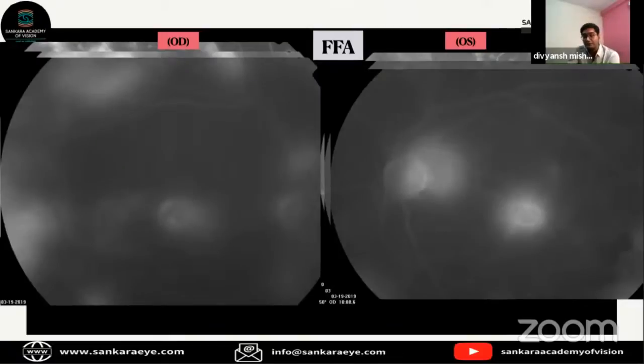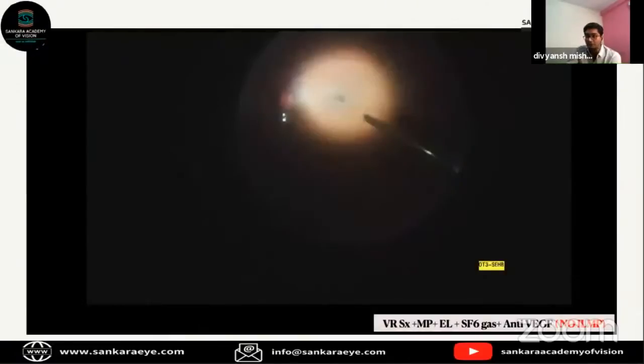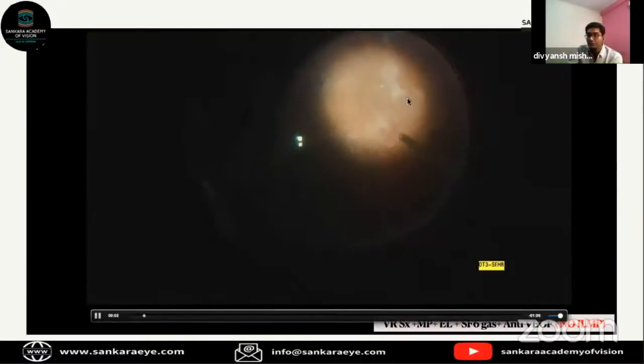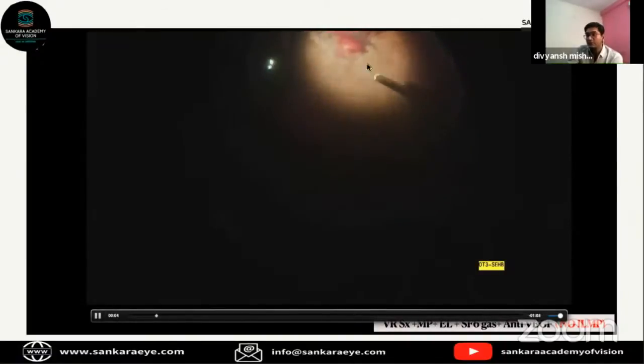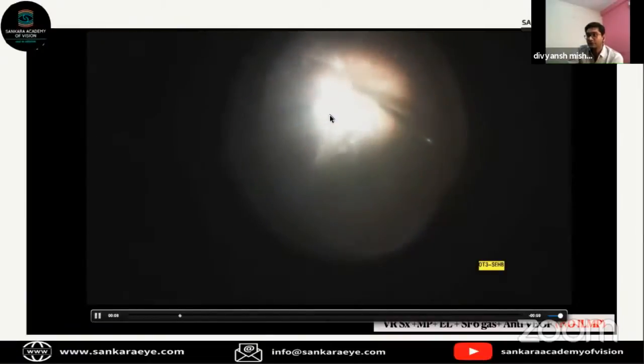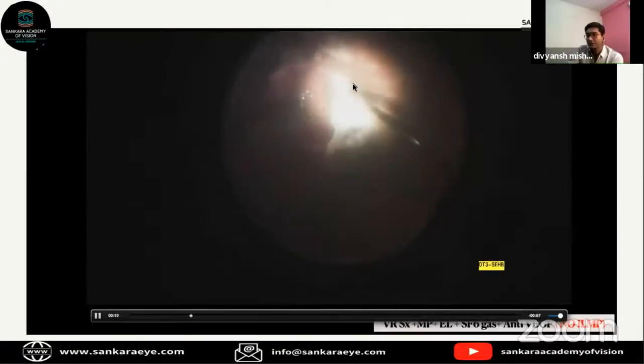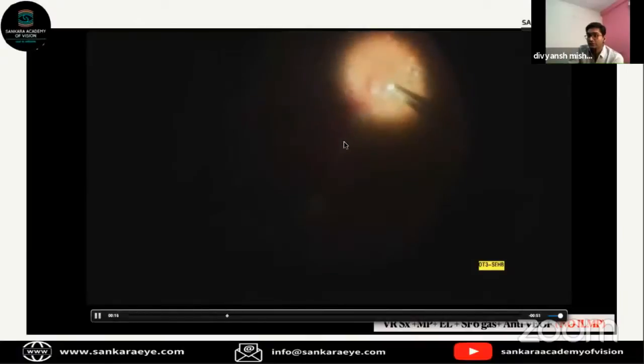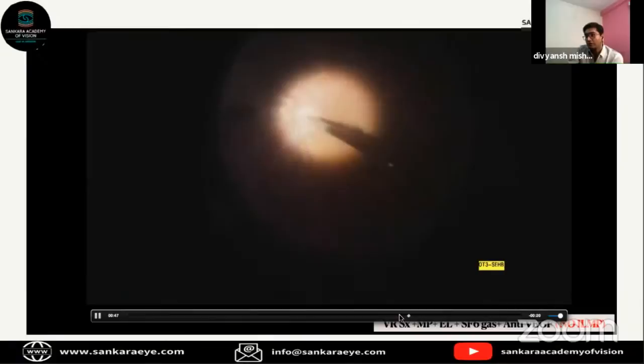So considering that the right eye had a gross VMT, we went ahead and did vitrectomy with membrane peeling. As we can see, certain flat membranes are there, and some vitreous hemorrhage inferiorly. So a triamcinolone-assisted PVD, some kind of a donut vitrectomy, where we are trying to avoid the cap of the vitreous which is there at the vitreomacular interface.